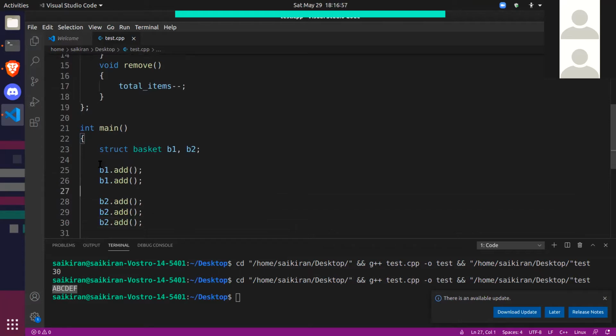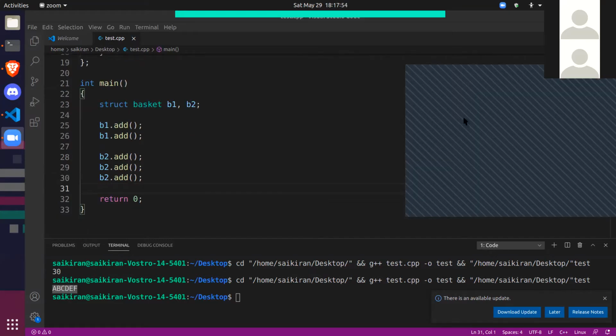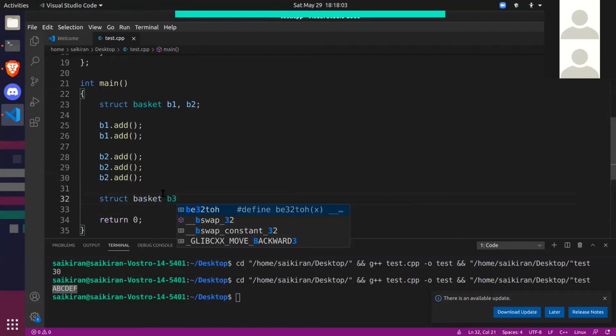Okay, so now tell me guys, how many items do B1 and B2 have? B1 has 2 and B2 has 3 items. So now let's make a third basket. Let's call it B3. And I want to put the number of items in B1 and B2 into B3. So I have 3 baskets now. Now B3 is the new basket. I want to put the items that are in B1 and the items which are in B2 inside B3.